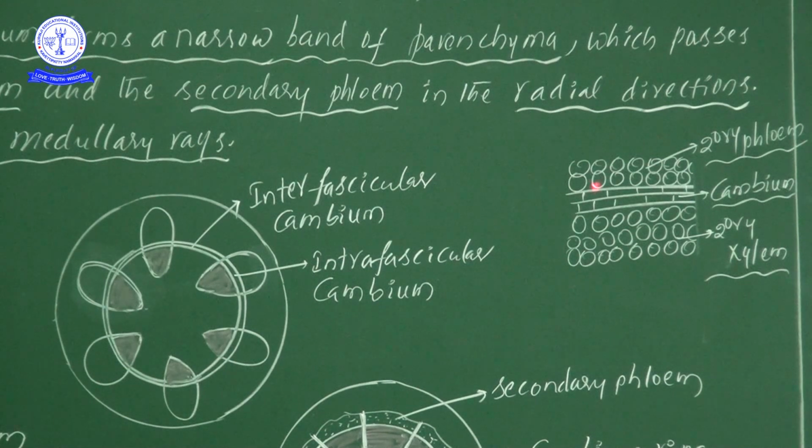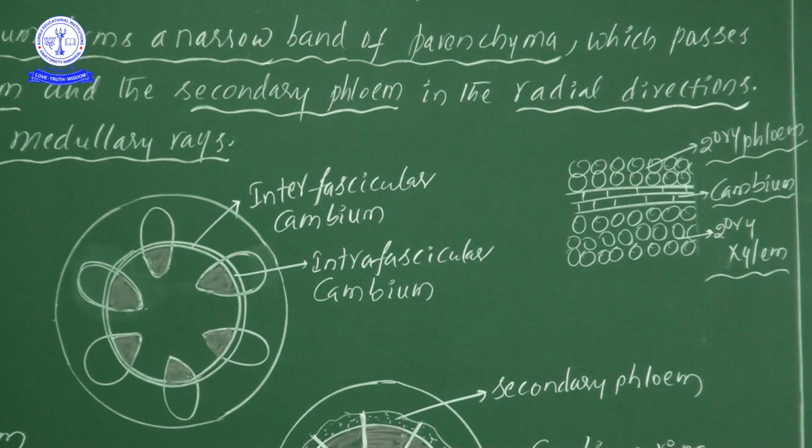So on which side are we observing deposition of new cells? While the secondary growth process is going on, if new cells are added inside of the cambium, those cells you can take as secondary xylem, my dear students. Next, on the outer side also a few cells are added. These particular cells we will take as secondary phloem.